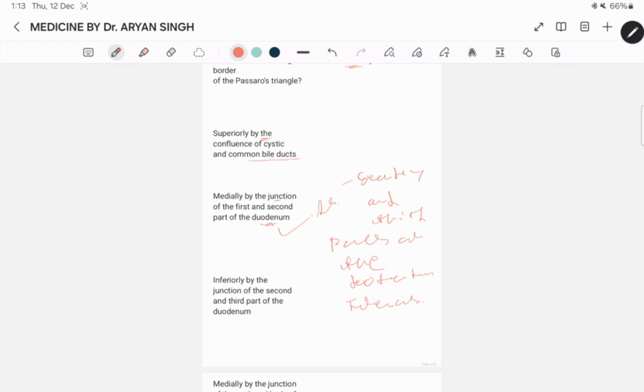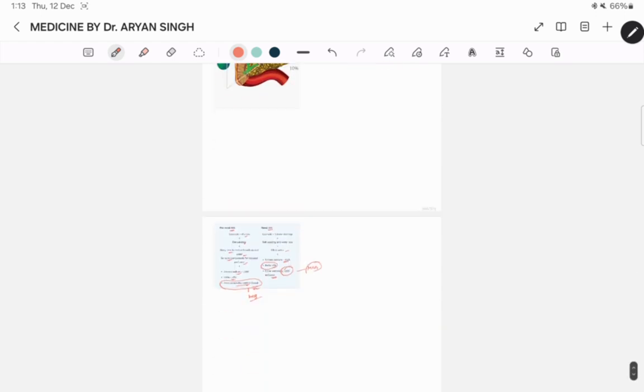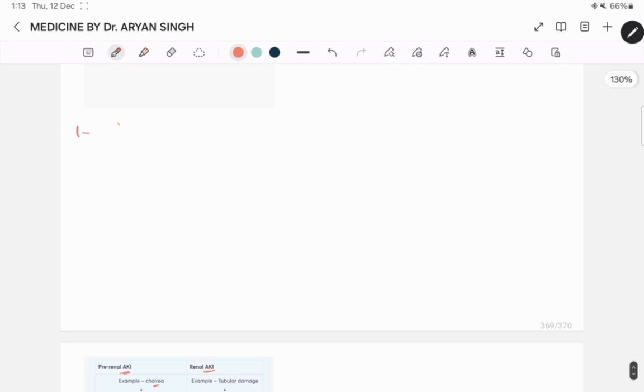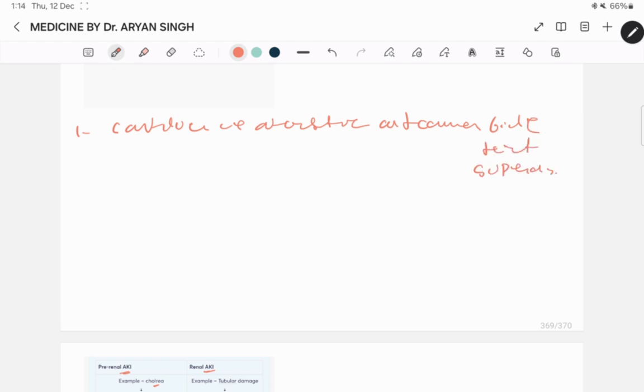Passaro triangle is formed by joining 3 points. वो 3 points क्या क्या है? First, confluence of cystic and common bile duct, कहाँ? Superiorly. And second, junction of neck and body of pancreas, and body of pancreas medially.